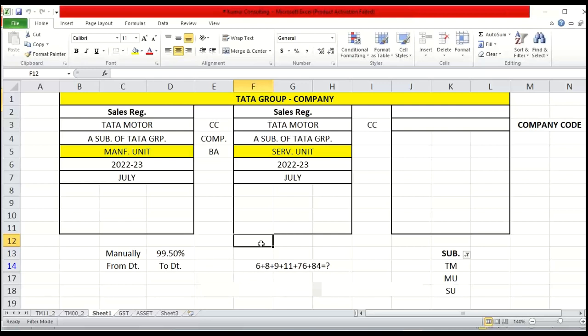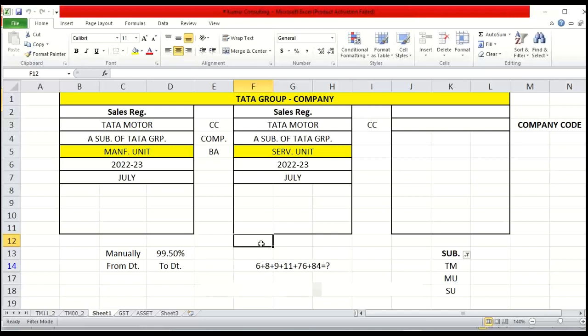Tata Motor is having a corporate building, they have taken on rent. Or say for example, a service center is there, that is on rent, right? So it's a particular expense, right?